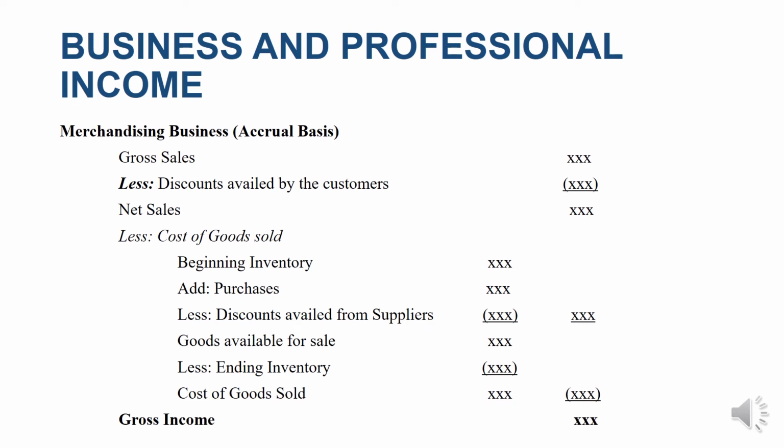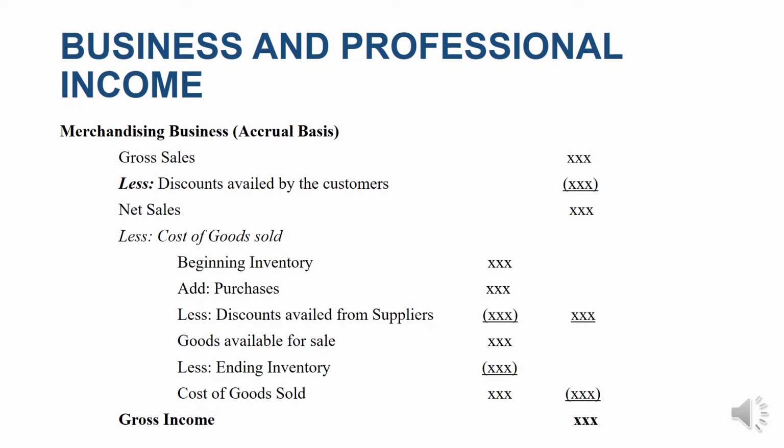This is just the first half of the income statement because we are still on the gross income side. Expenses will be discussed in our succeeding videos, but again, we focused our discussion on this gross income part. So this is our pro forma computation if you are into merchandising business or trading business.